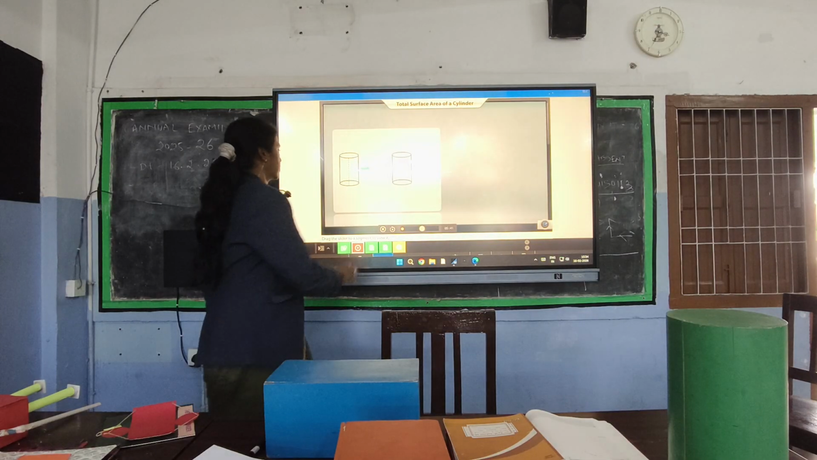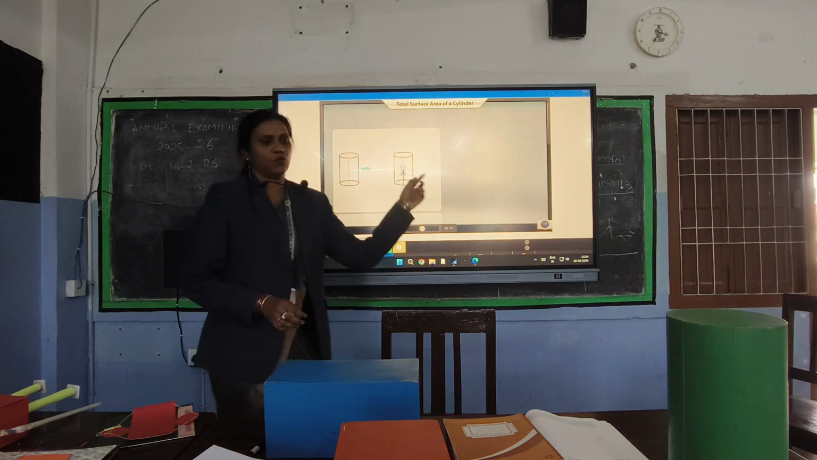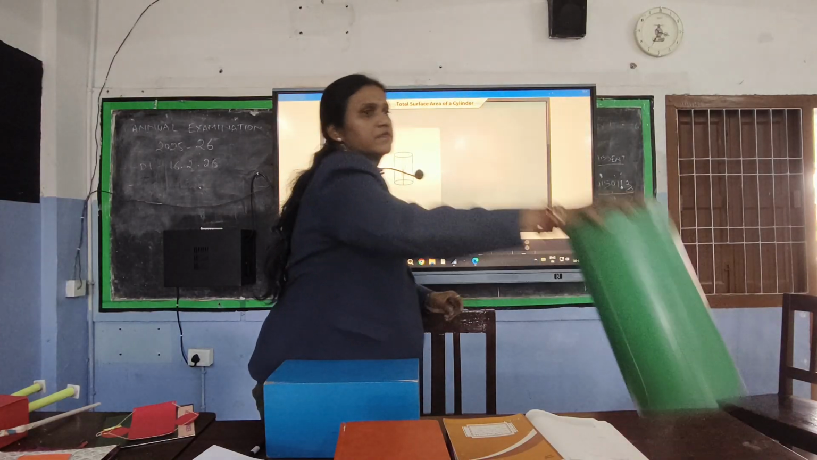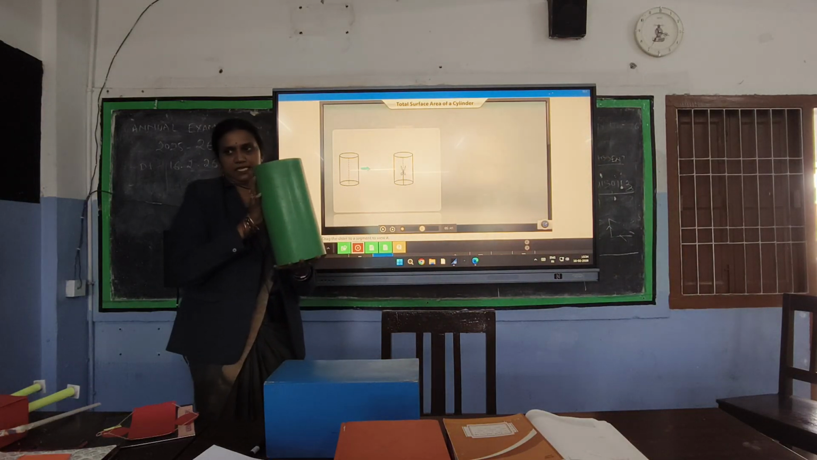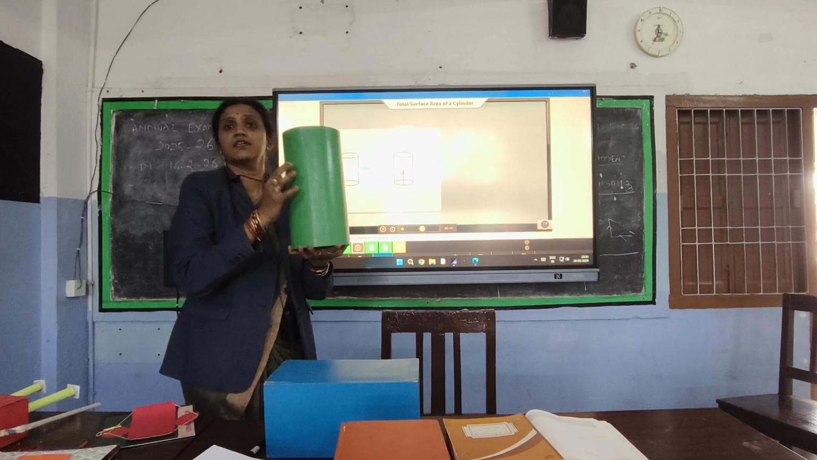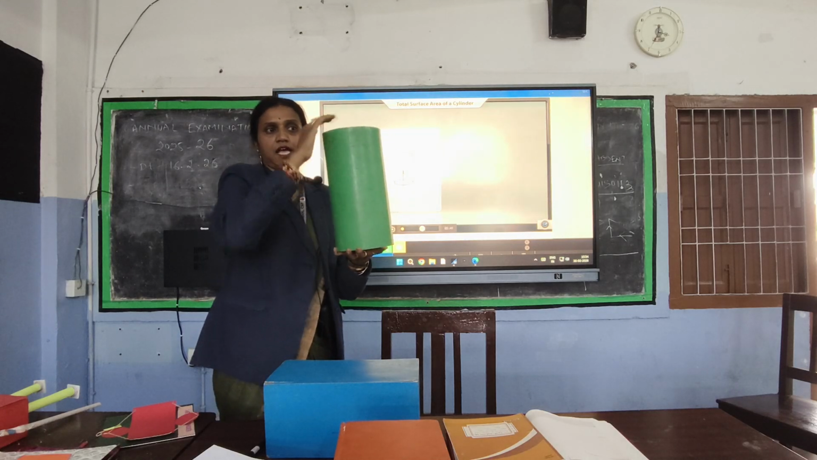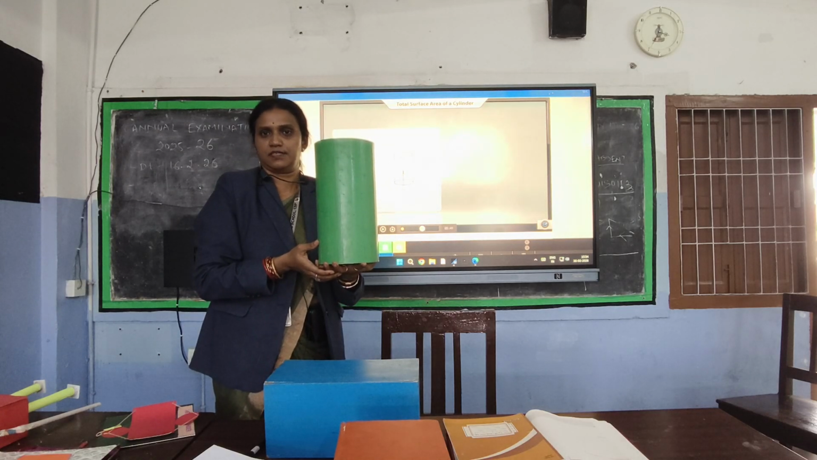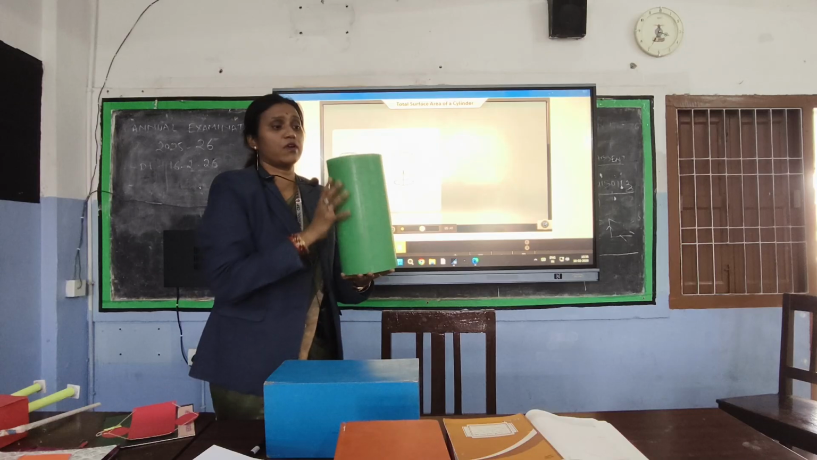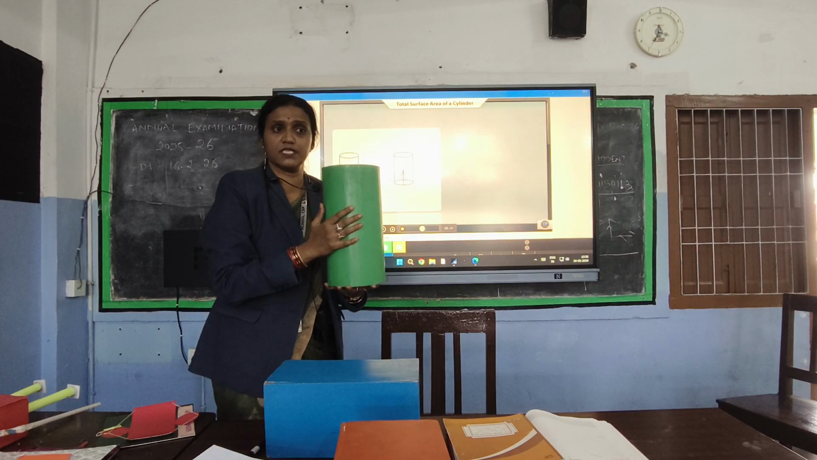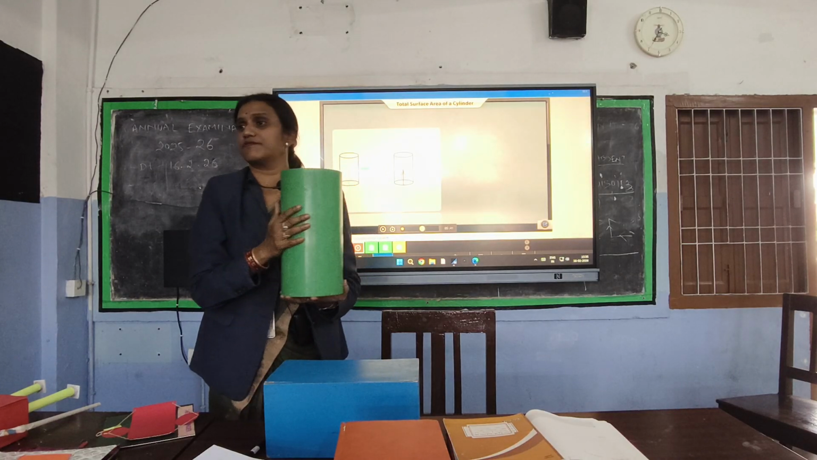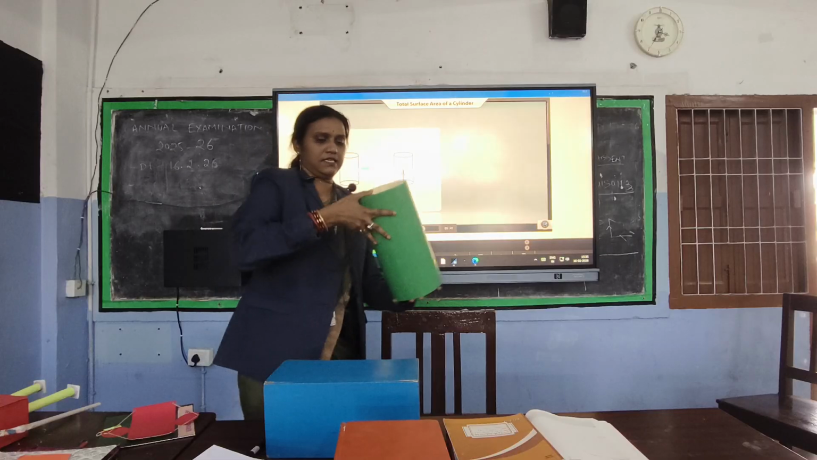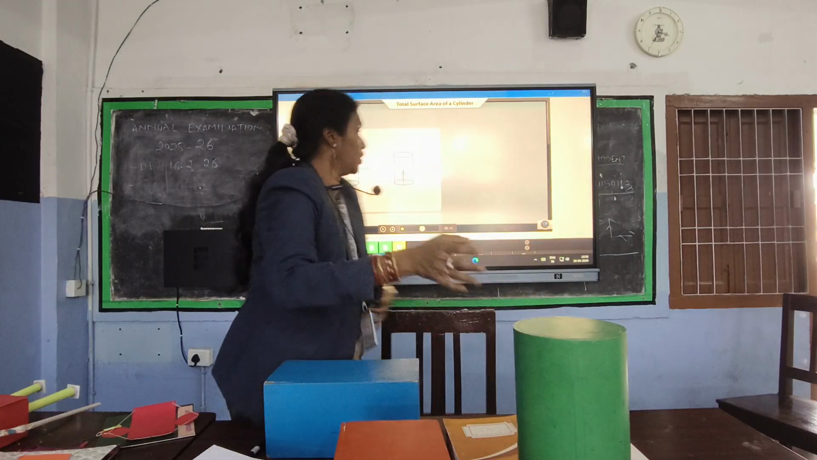A cylinder is made up of... Now, what is this shape? Cylinder. This is a cylinder. It has one curved face and 2 flat faces. Now, let us find out the total surface area of the cylinder as well as the curved surface area of a cylinder. Let us have a look.